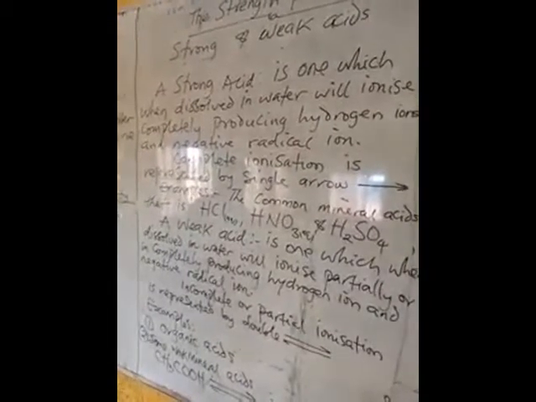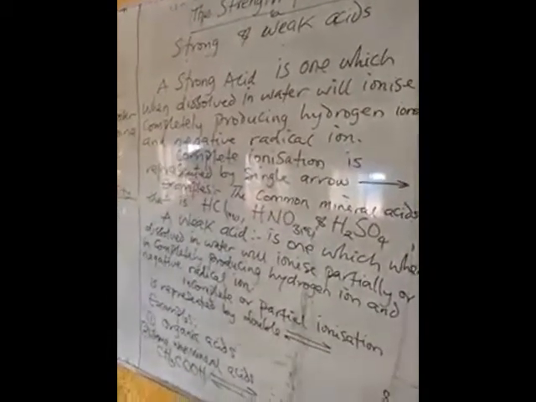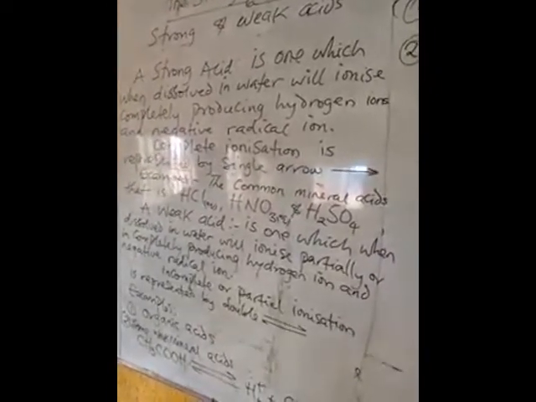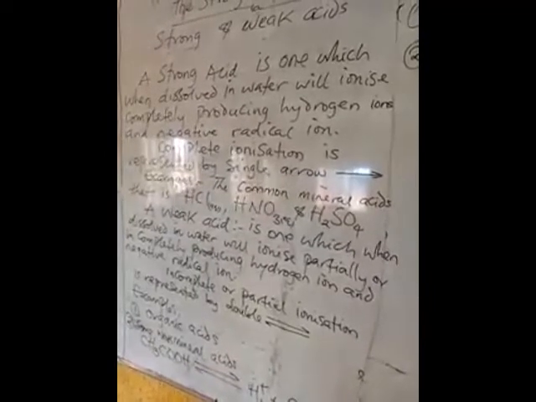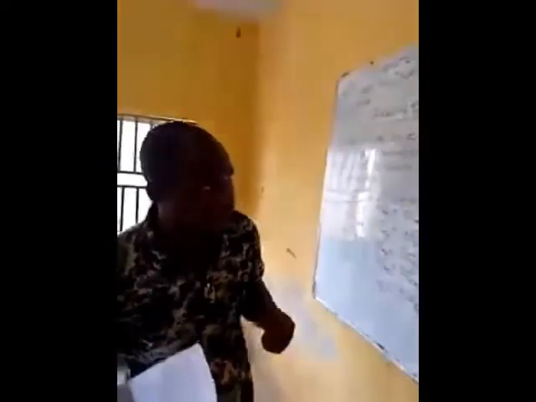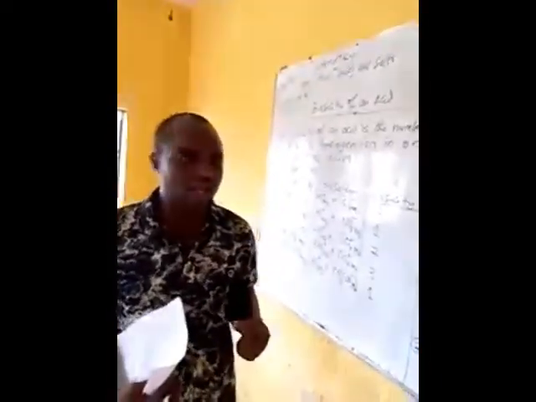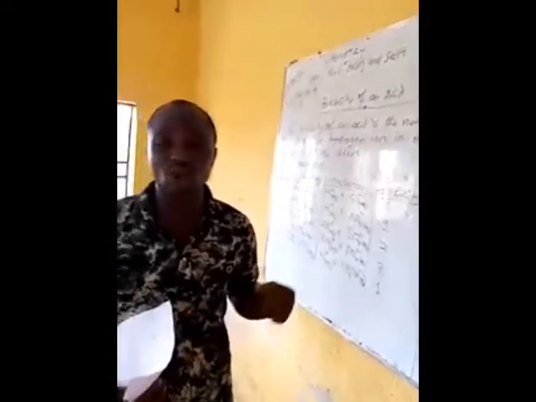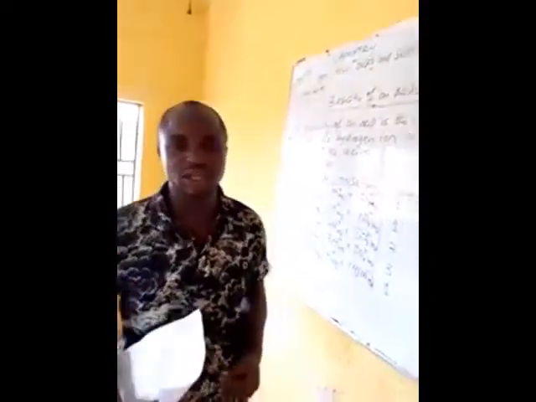Now, a strong acid is one which, when dissolved in water, will ionize completely, producing hydrogen ions and a negative radical. I repeat, a strong acid is one which, when dissolved in water, ionizes completely, producing hydrogen ion and a negative radical.